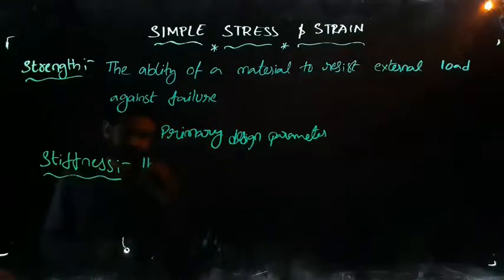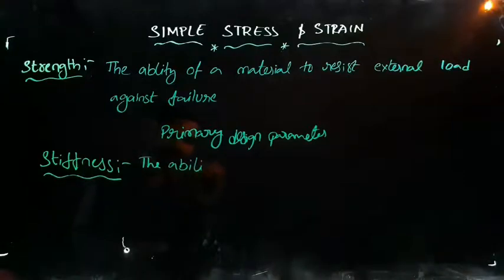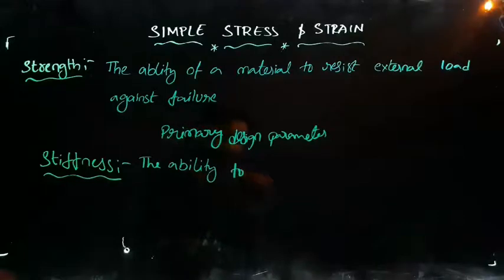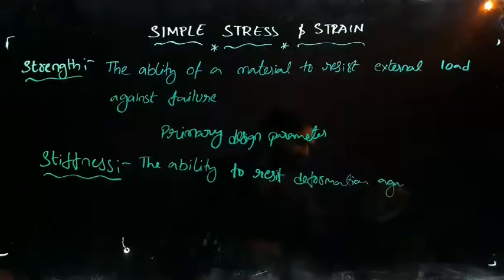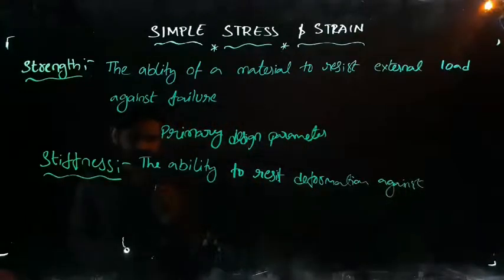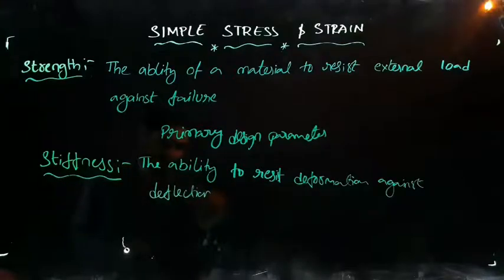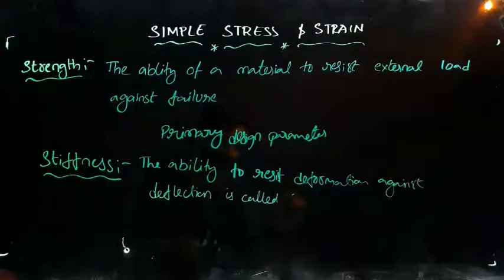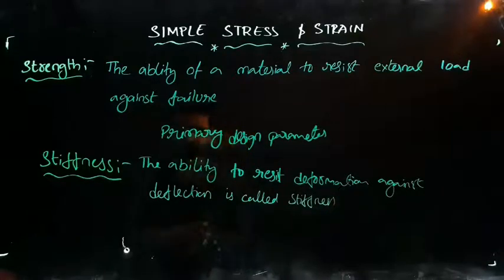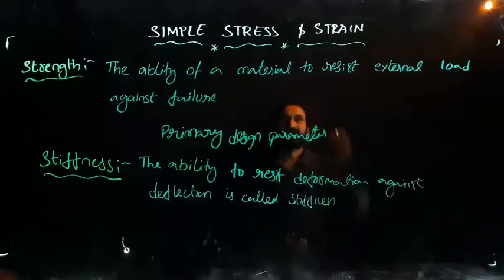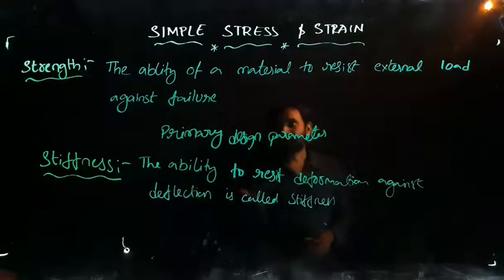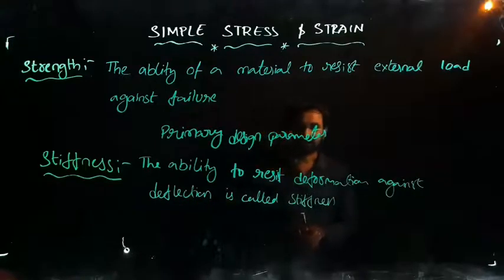What is stiffness? The ability to restrain or to resist deformation against deflection is called stiffness. So the major difference between strength and stiffness is that strength is the ability of a material to resist against external failure, whereas the ability to resist deformation against deflection is called stiffness.